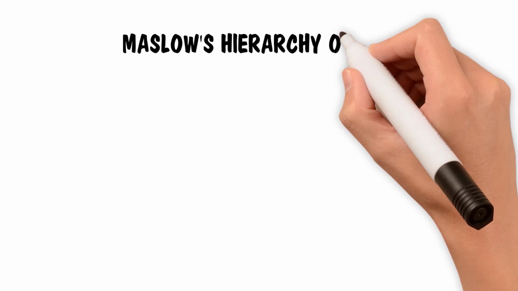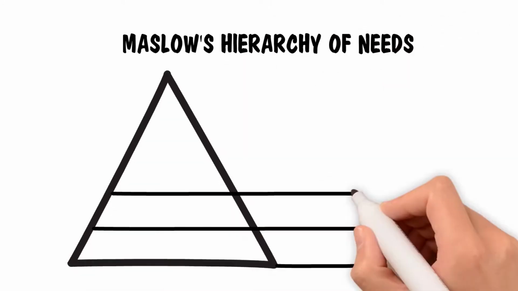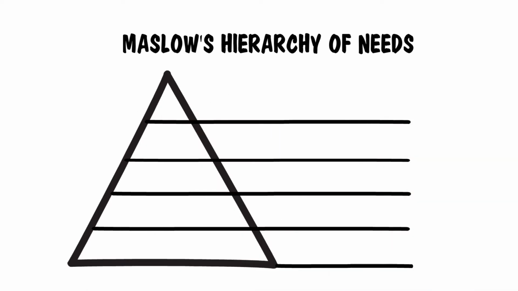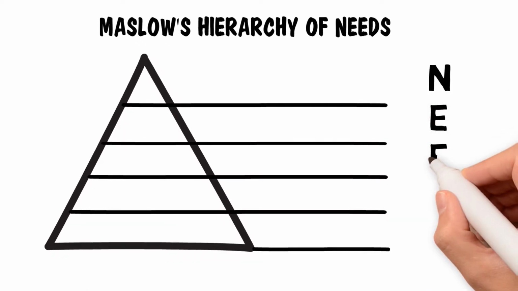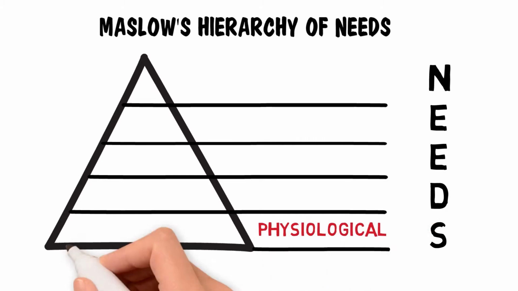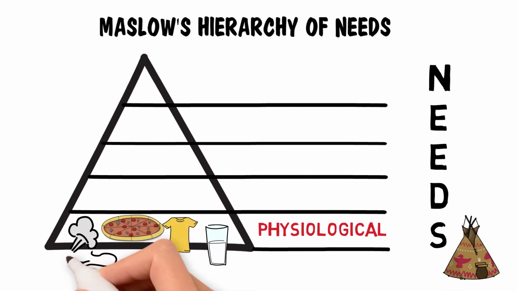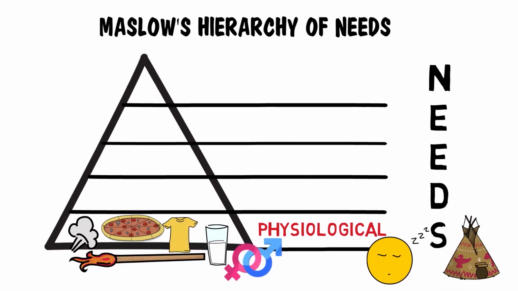Maslow's hierarchy of needs is a motivational theory that is often depicted by means of hierarchical levels within a pyramid. From the bottom to the top of Maslow's pyramid, we have Number 1. Physiological needs: air, food, drink, shelter, clothing, warmth, sex, sleep, and other biological requirements that ensure the proper functioning of the human body.